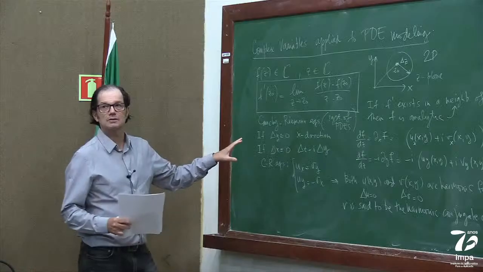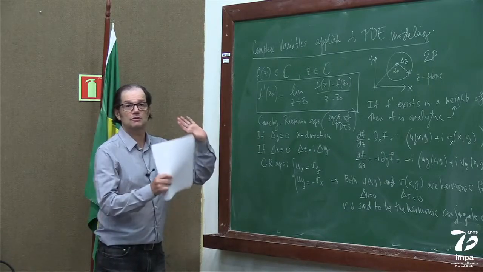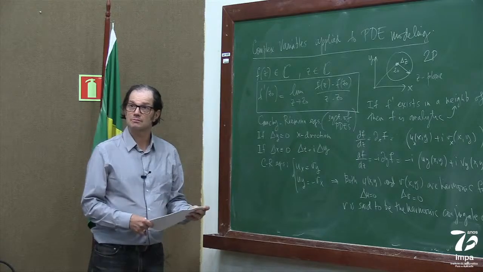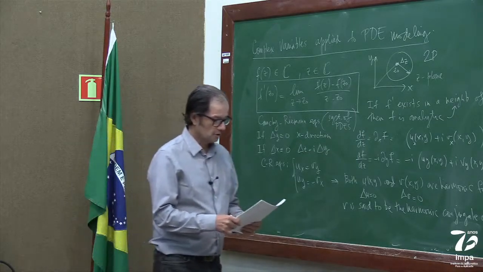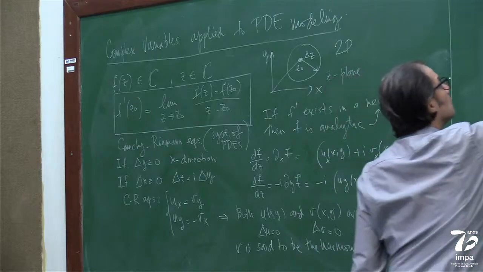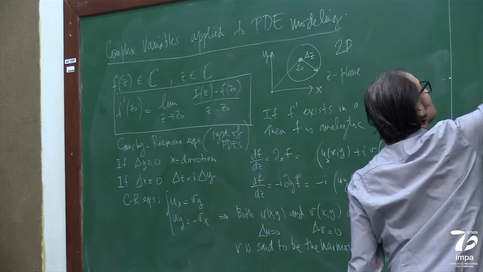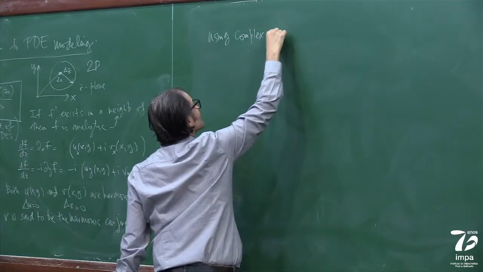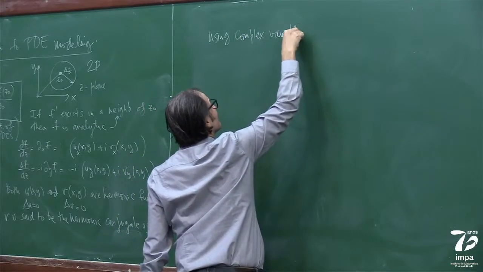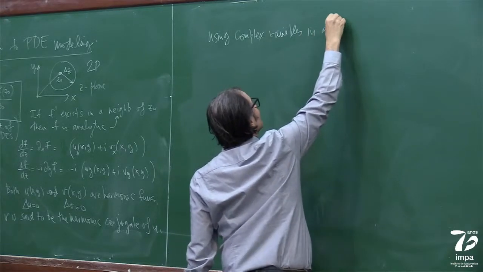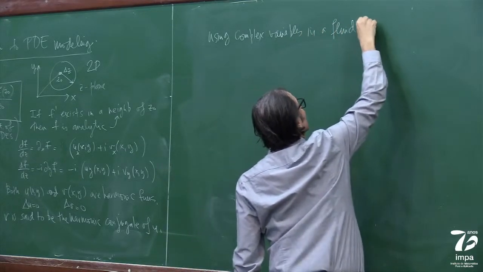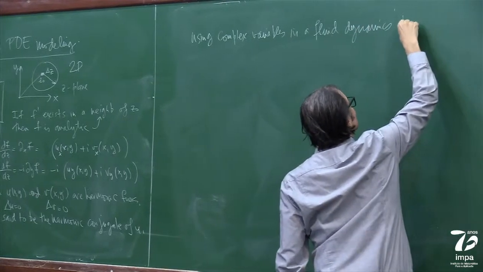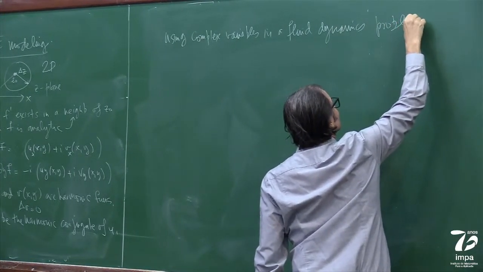Now let's use this very brief terminology in a fluid dynamics problem. So, using complex variables in a fluid dynamics problem.